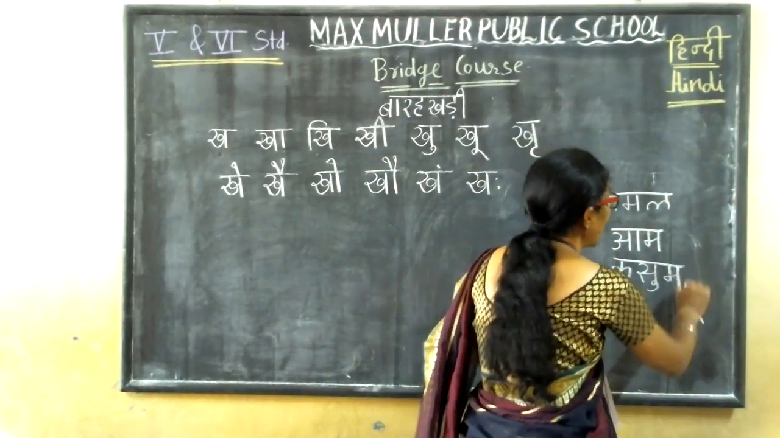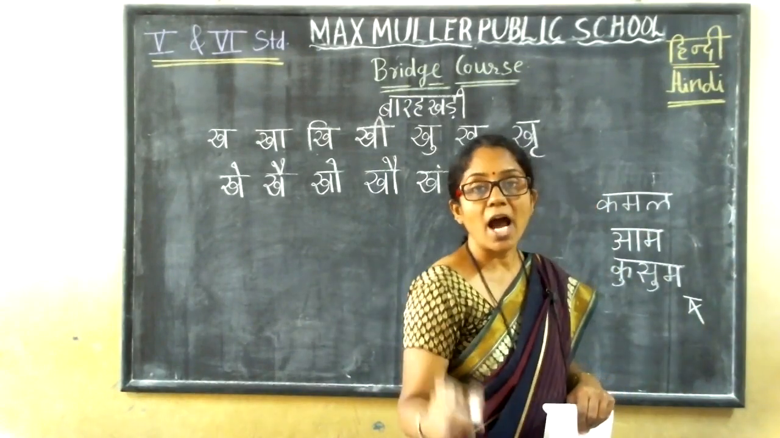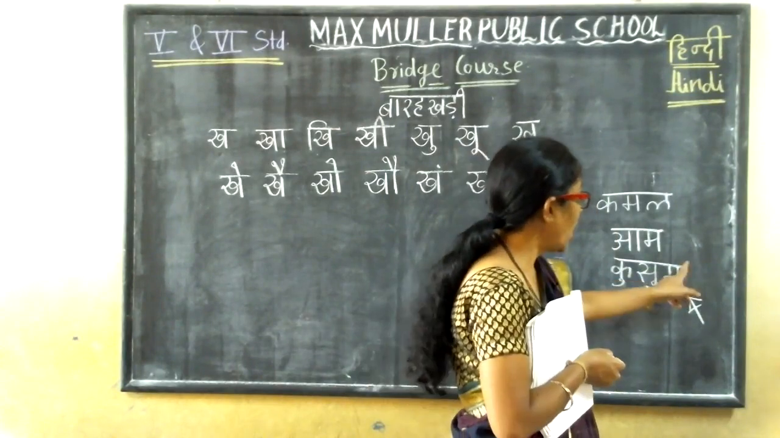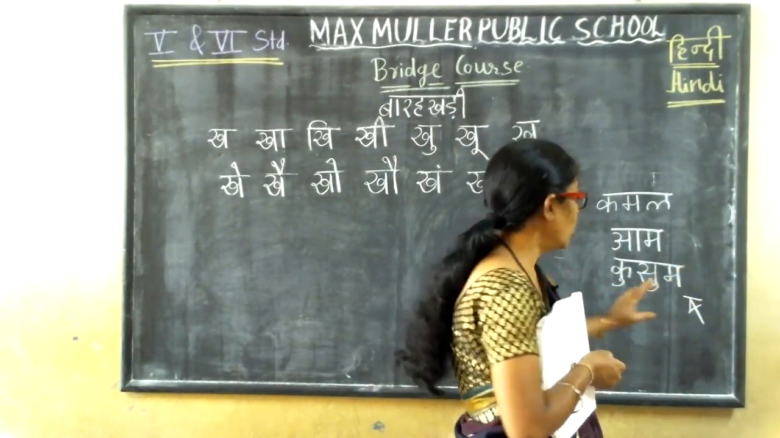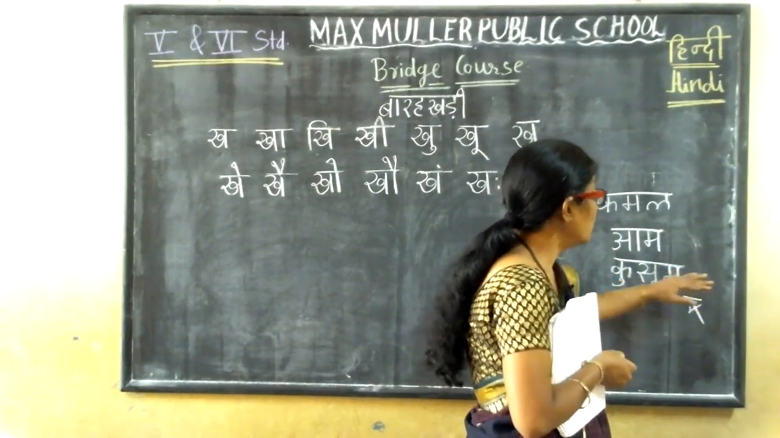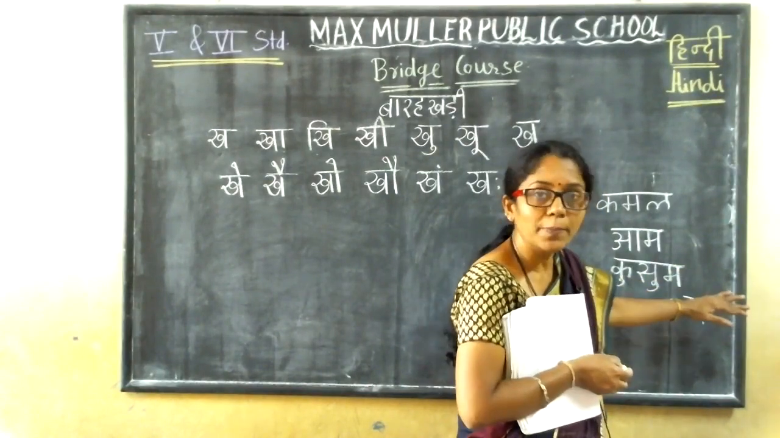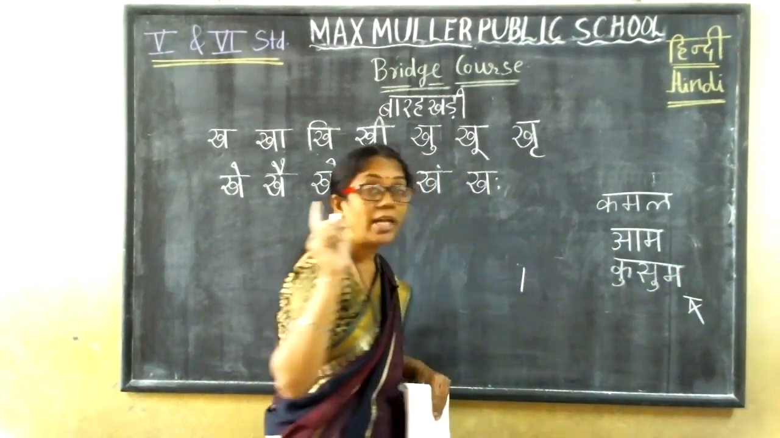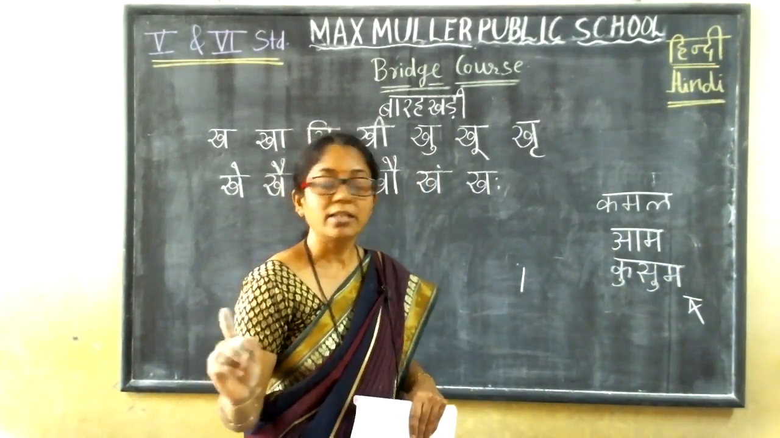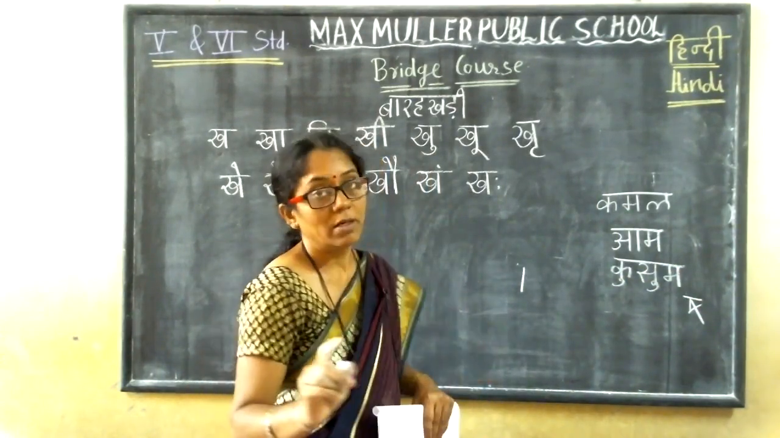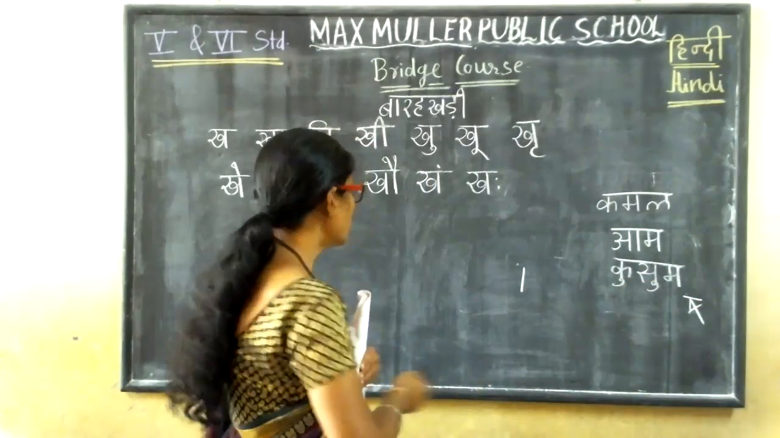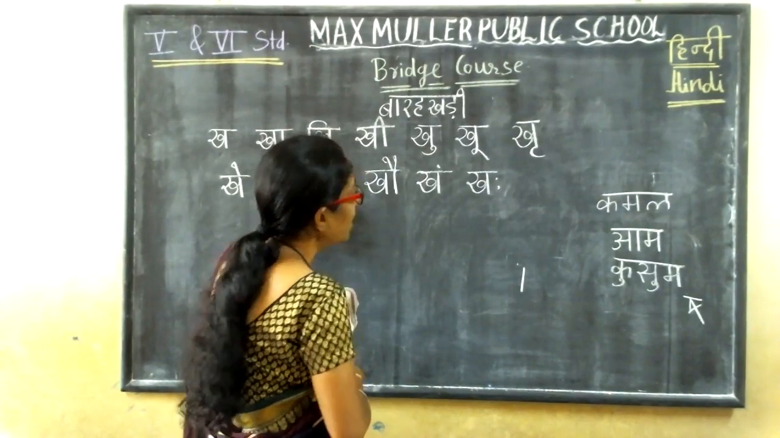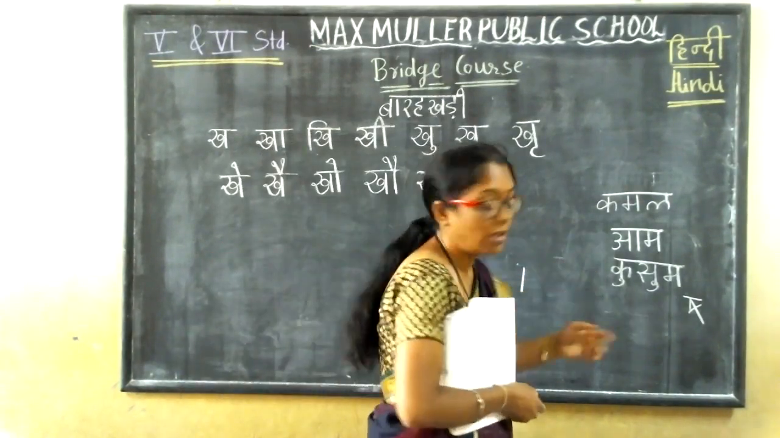If we write an aki matra here, then only you have to read it as kusuma. Here there is no aki matra, so don't read it as kusuma. In Hindi, if you add the aki matra, only then do you read the a. Otherwise, kusum. Understood? So like this, first you have to learn the barakhri, and then you have to learn the words.